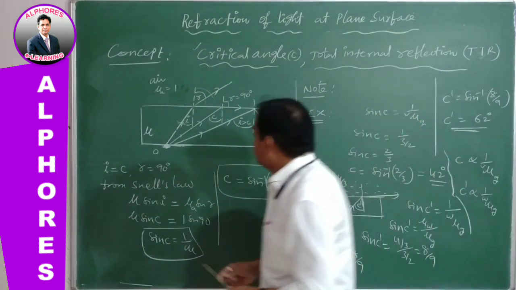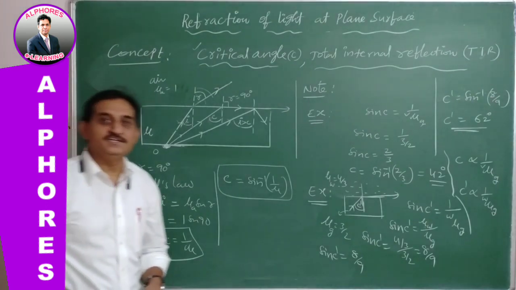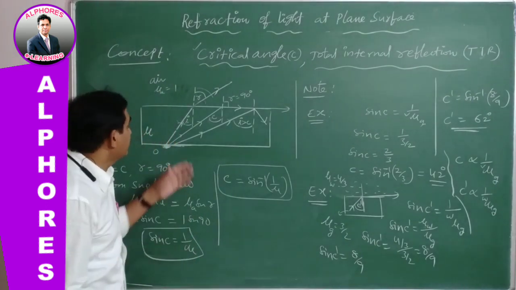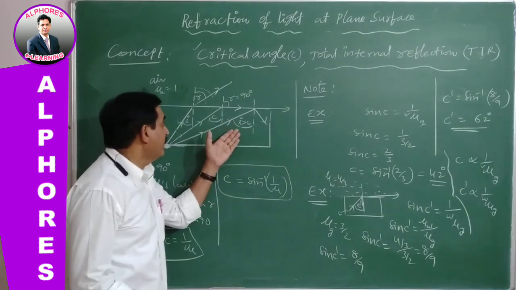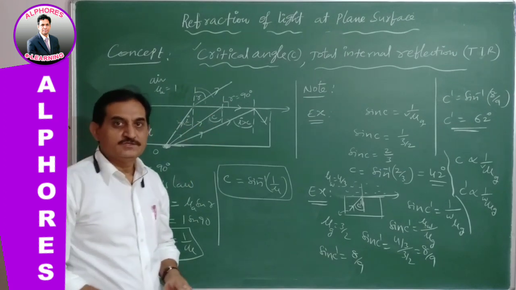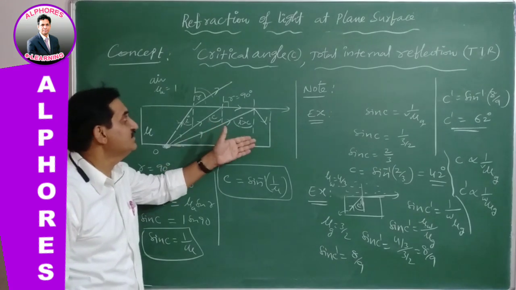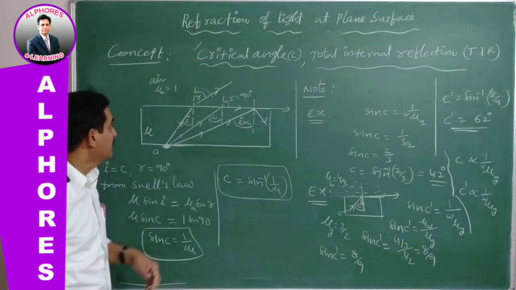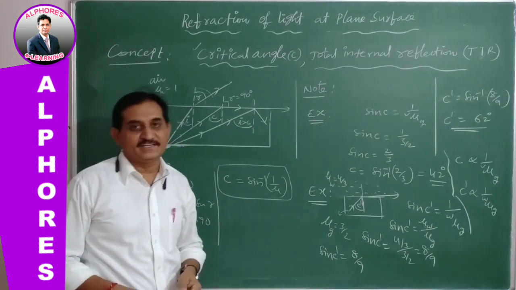Now, for total internal reflection, what will be the condition? There are some conditions to get the critical angle and to get total internal reflection. Before going to those conditions and total internal reflection, let us go for the critical angle, the factors affecting the critical angle.